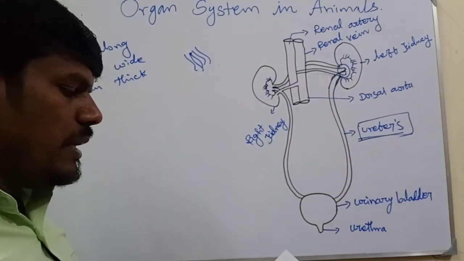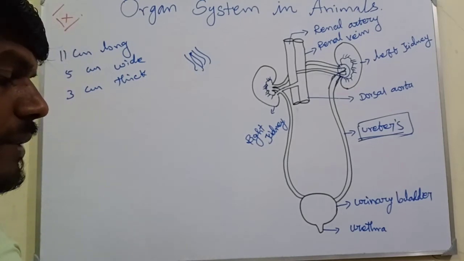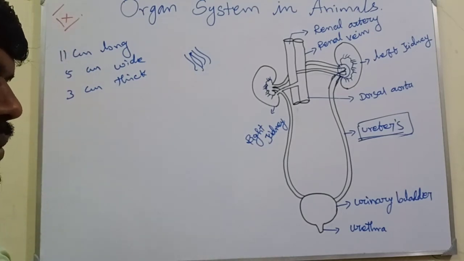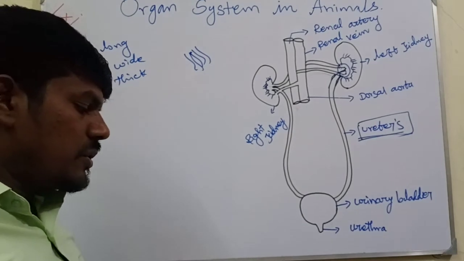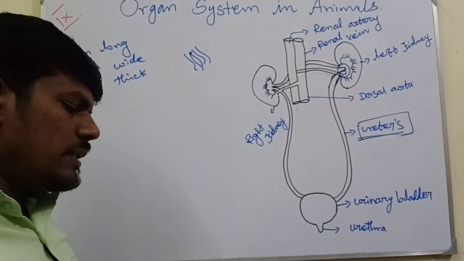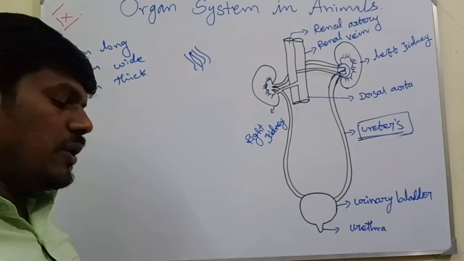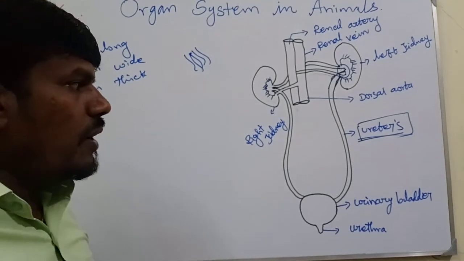Urine enters the ureter from the renal pelvis and is conducted along the ureter by peristaltic movement of its wall. The ureters carry urine from the kidney to the urinary bladder. That is their main function.